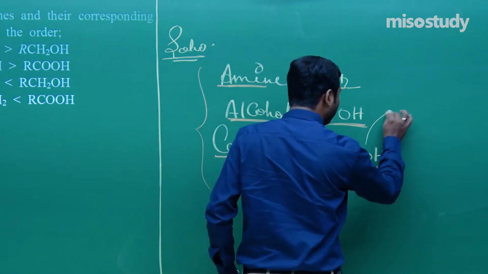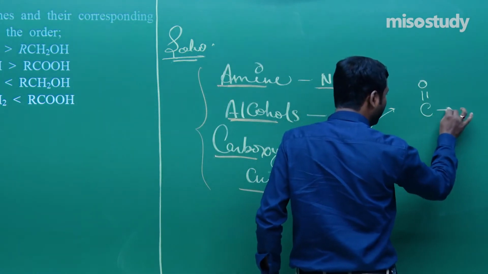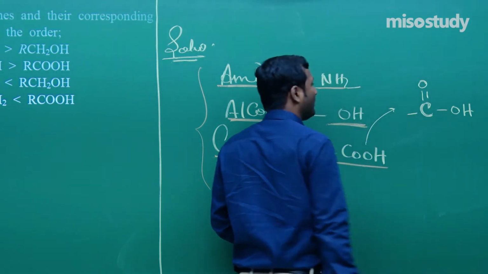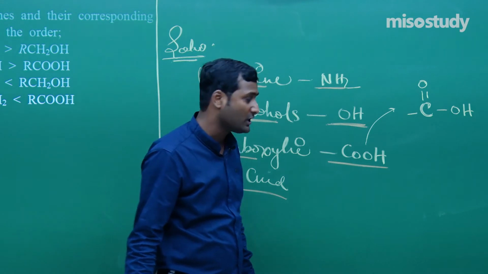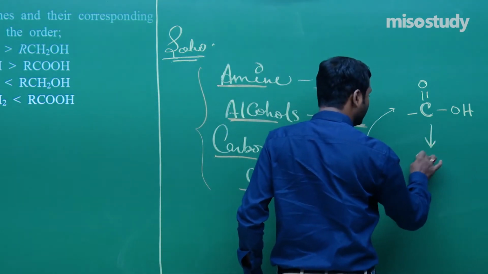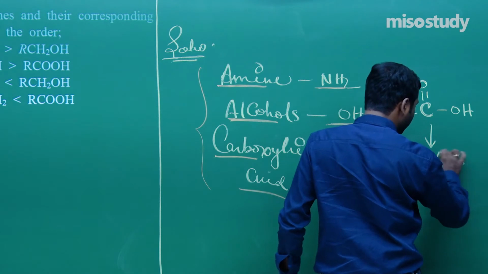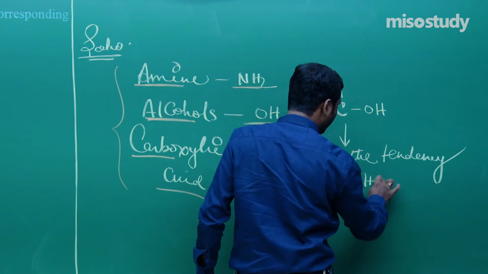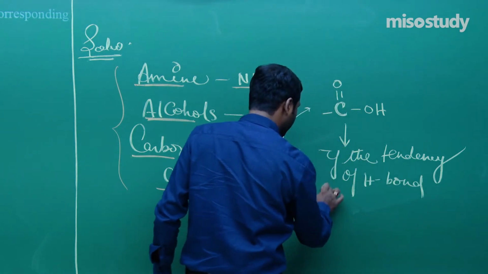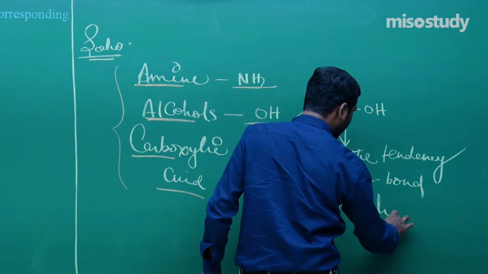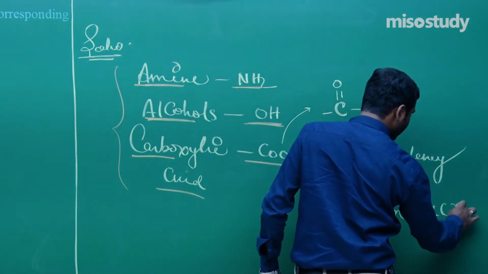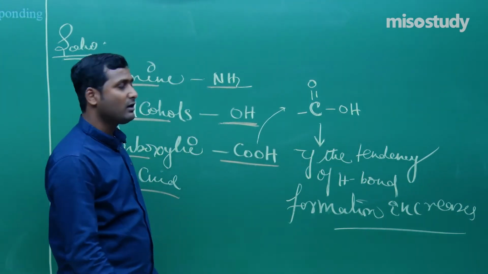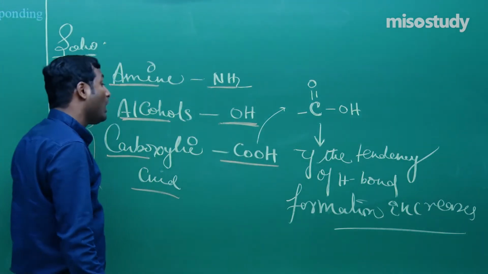As we know, in case of carboxylic acid, there is more tendency of the formation of hydrogen bonding, that is, more tendency of association. If the tendency of hydrogen bond formation increases, then we can say that the boiling point also increases, because there is an increase in association.